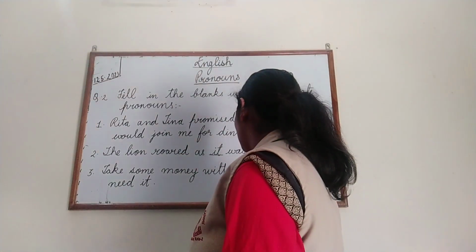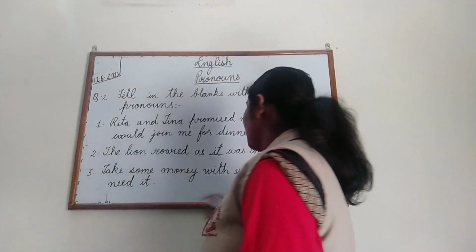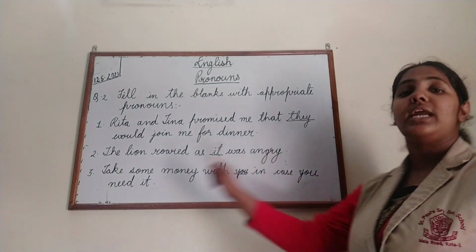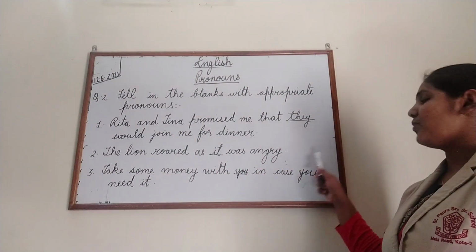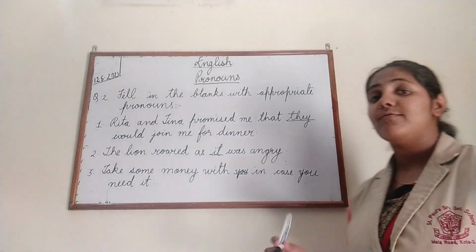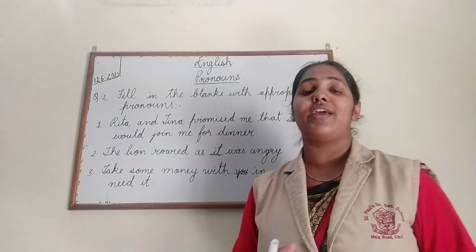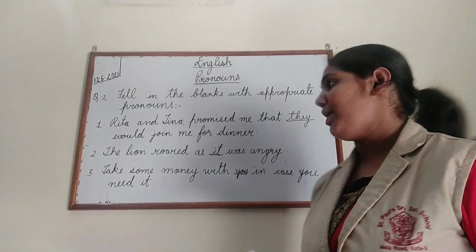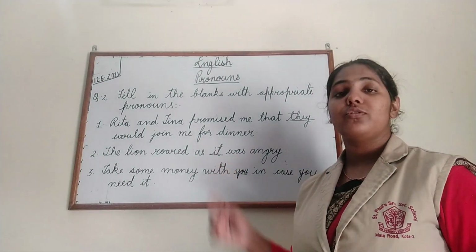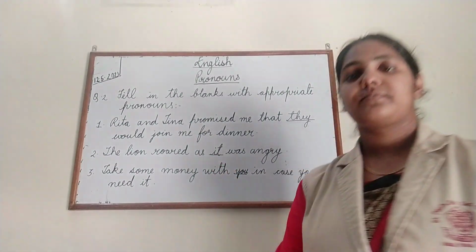It is already given in the sentence. Take some money with you in case you need it. Already the answer was given to you. So you have to read the sentence carefully whenever you are doing such type of questions. Now let us do some more sentences of these.